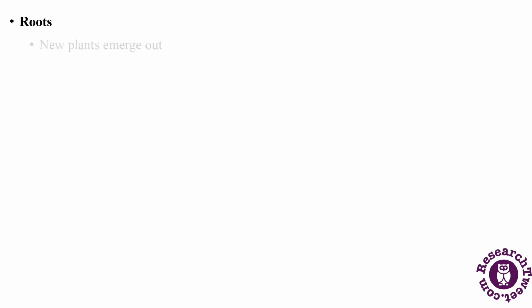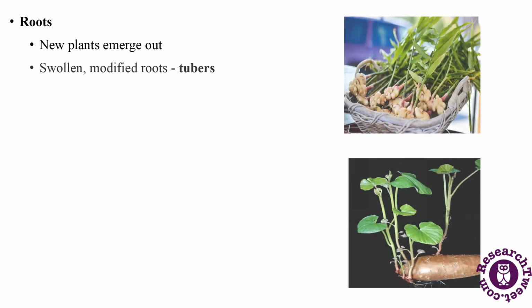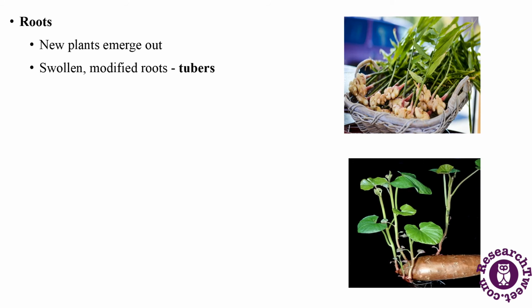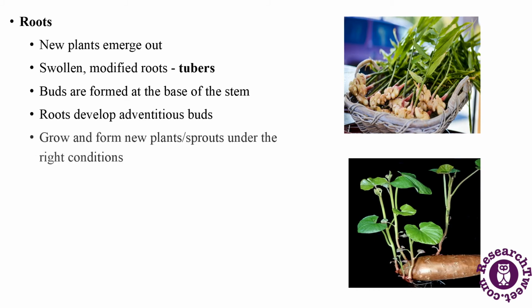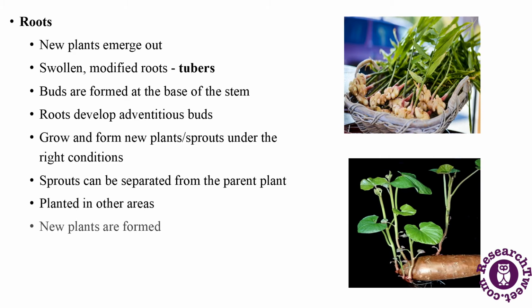Roots. New plants emerge out of swollen, modified roots known as tubers. Buds are formed at the base of the stem. In fact, in some plant species, roots develop adventitious buds. These buds grow and form new plants or sprouts under the right conditions. These sprouts can be separated from the parent plant, and when planted in other areas, new plants are formed. Example: sweet potato and dahlia.